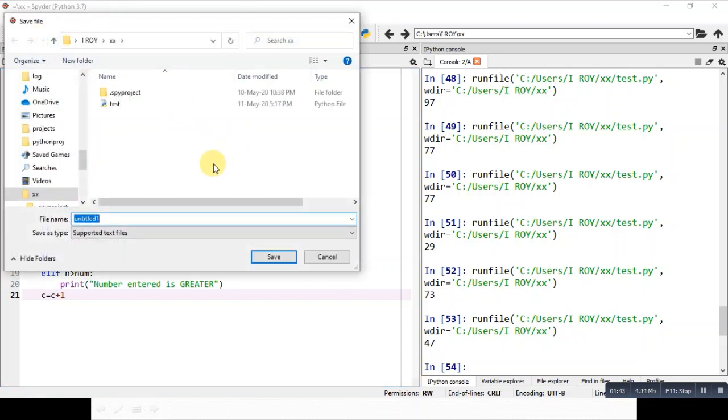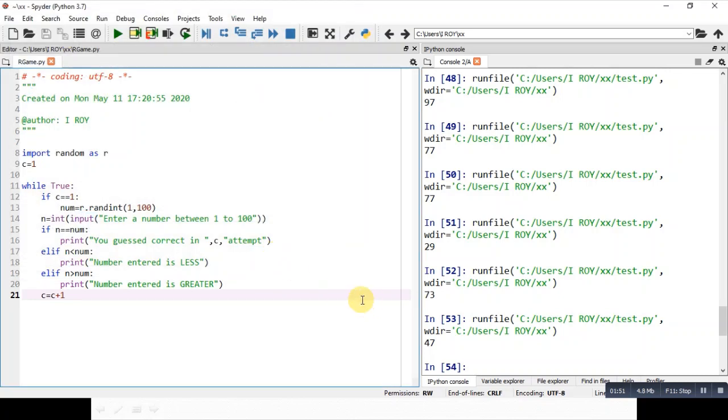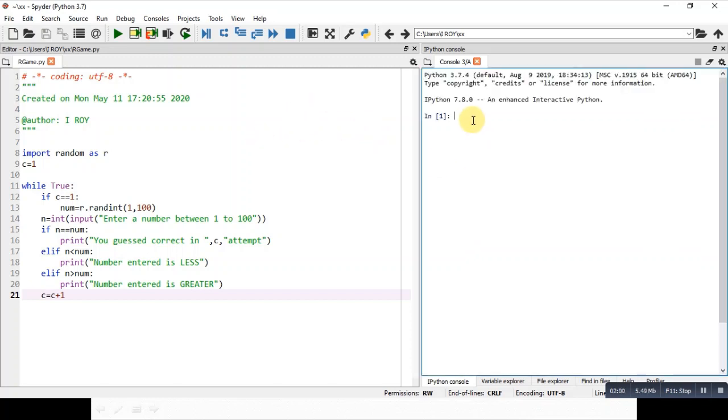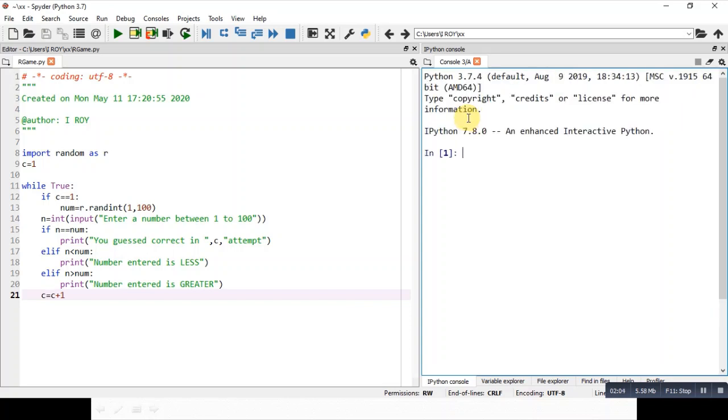Let us save the program with our game name and save it. Now I'm clearing the screen here. We'll go for one run. You can see the output on screen. So I'm going for the first run here.